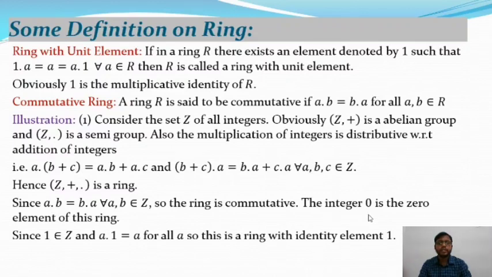You know that 0 is the identity element with respect to the addition, and with respect to the multiplication 1 is the identity element. If 1 dot a is equal to a dot 1 for all a, then this is a ring with identity element 1. And this is the first example of the above definitions.